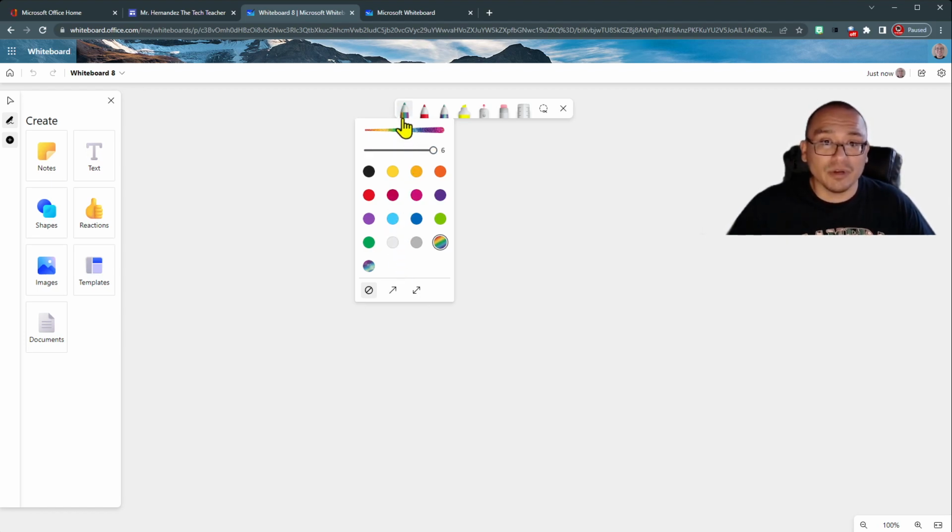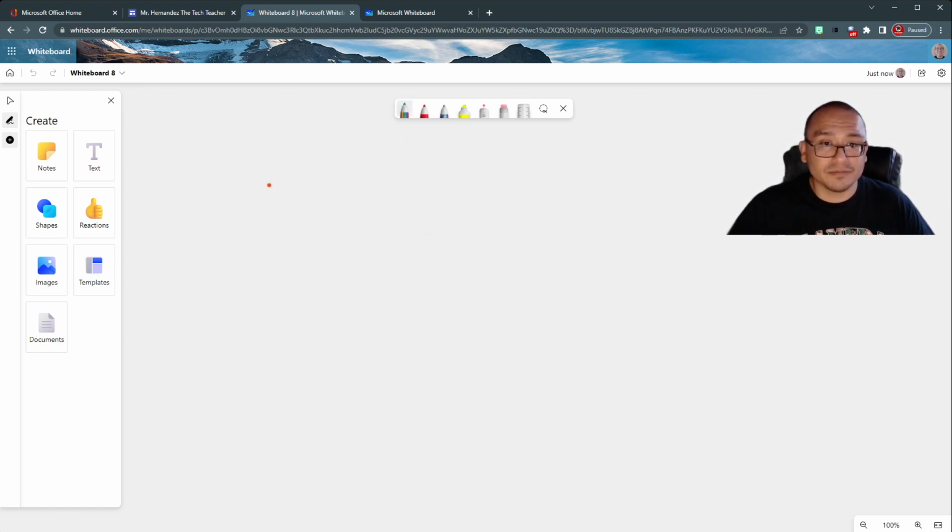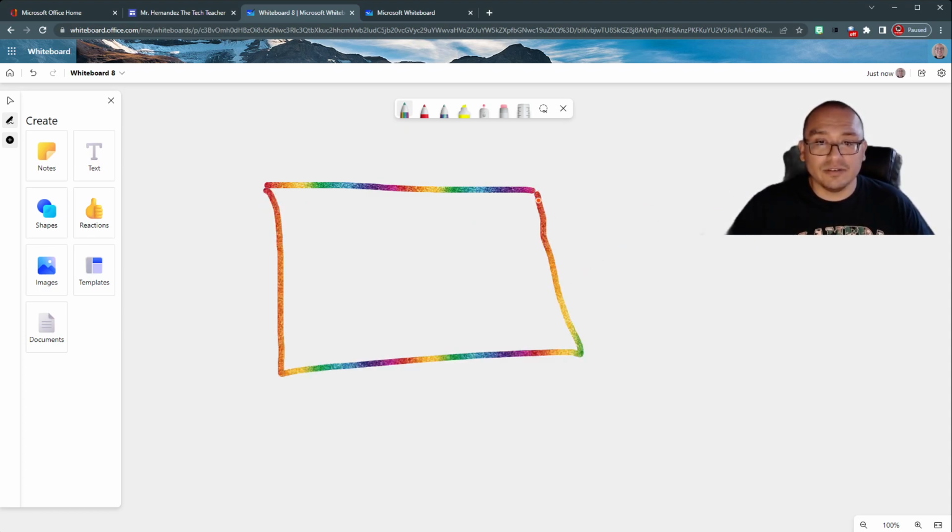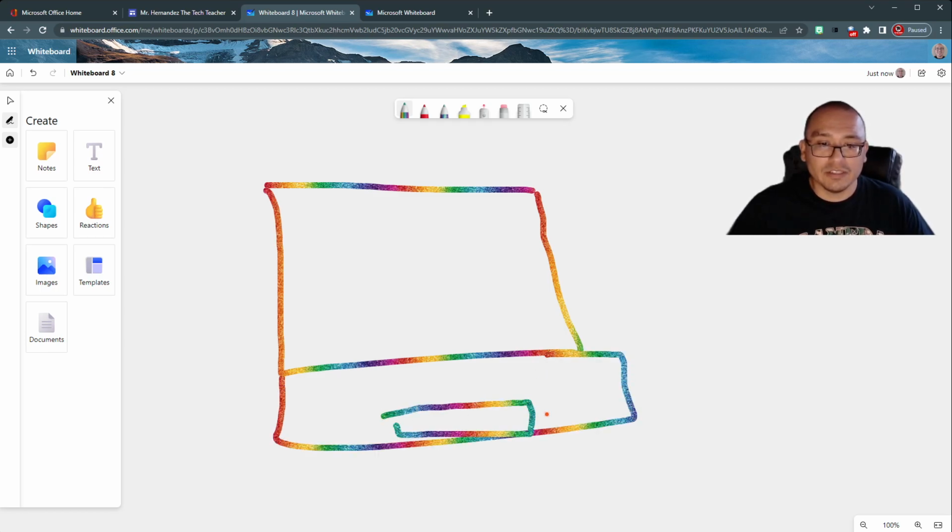Another thing, I'm going to close the marker and I'm going to start drawing. And so I'm going to draw a keyboard, a computer with a keyboard. Now here's the thing. There's a neat feature on the whiteboard here on the top right hand corner.